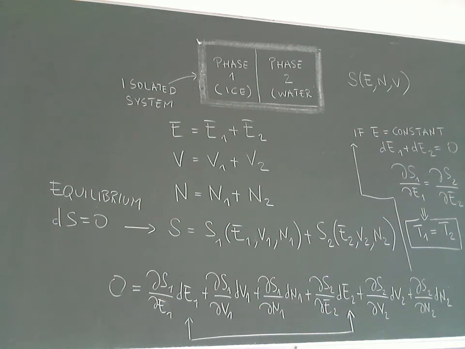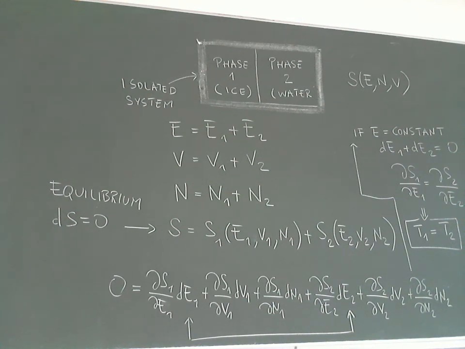Suppose that we start from an initial situation where we have only water, but then it slowly crystallizes, making ice crystals in our system. So initially N2 is equal to N, but after some time N2 becomes smaller and some molecules go into the ice phase, so N1 takes a value which is non-zero.